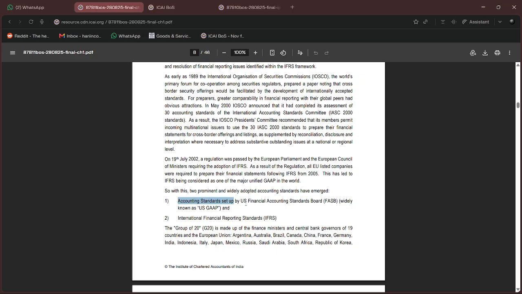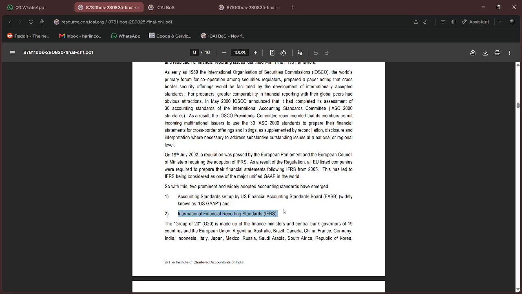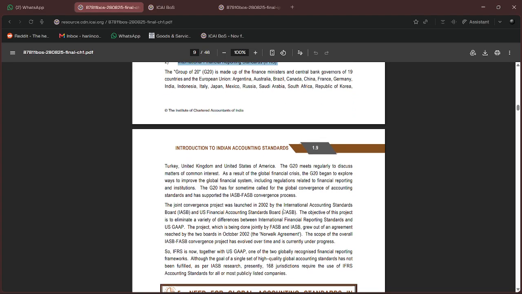Accounting standards set by the US FASB, which we call the Financial Accounting Standards Board, widely known as US GAAP. So this is US GAAP, what we use in the US and a few other selected countries. And IFRS is the one that got implemented for the change that was required. So these two have become globally recognized standards that we are still using.